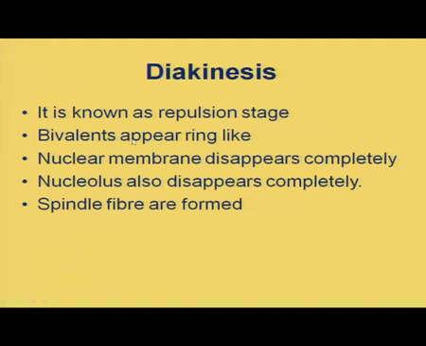Here bivalents will appear as ring-like structures. Even after repulsion they will remain as a single group. So, it appears as a ring-like structure due to repulsion between the homologous chromosomes. The nuclear membrane disappears completely. The nucleolus also disappears completely at this stage, and spindle fiber formation is almost complete.